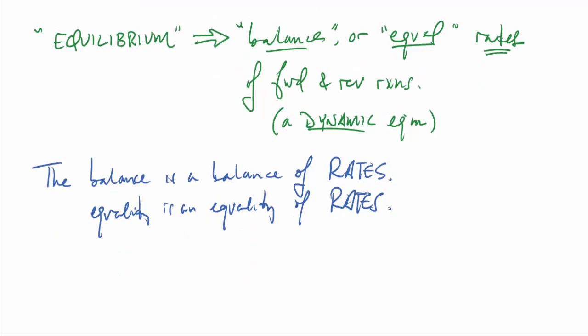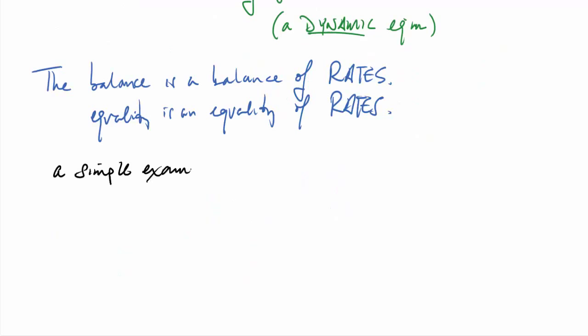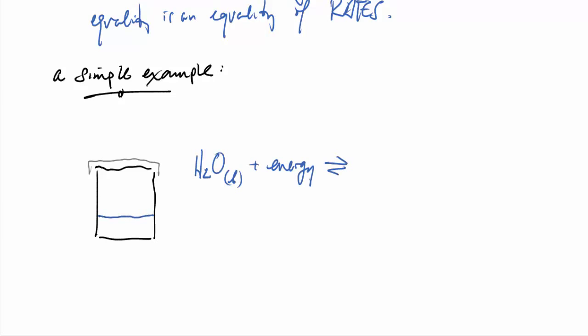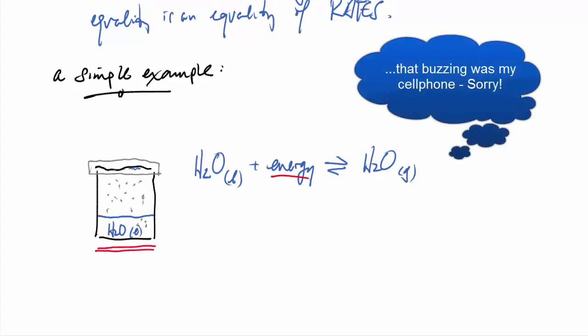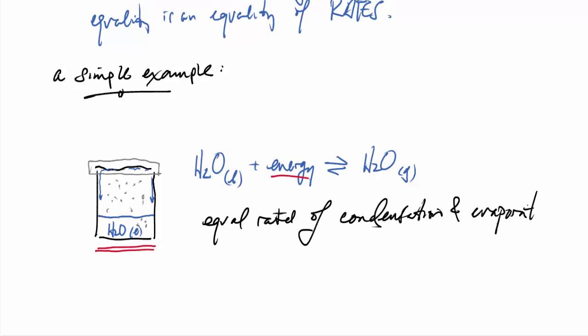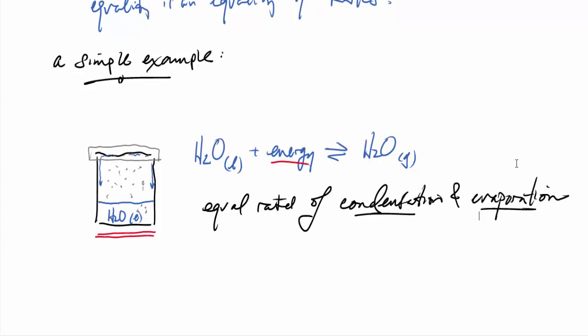So here's a simple reaction that'll give you an example of such an equilibrium system. This one is just a sealed beaker. We'll put a lid on it, have some water inside. And this liquid water, if you add some energy to it, can make gaseous water. And of course, go back the other way in condensation as well, releasing energy. There's the particles evaporating. You can see them condensing there on the top of the container and rolling down. If you wait for a while, these rates will become equal, and the equal condensation and evaporation rates tell you that this system is in equilibrium.